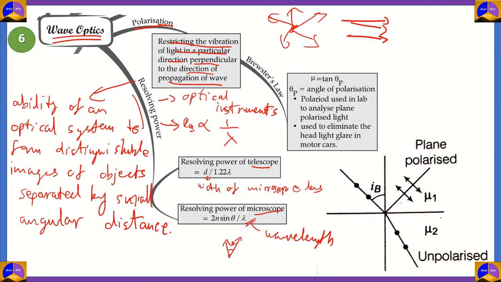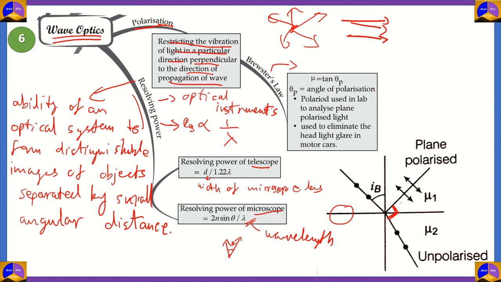And in order to achieve this, we have a specific law called Brewster's law, and it says that the maximum polarization of a ray of light may be achieved by letting the ray fall on the surface of a transparent medium in such a way that the refracted ray makes a 90-degree angle with the reflected ray.